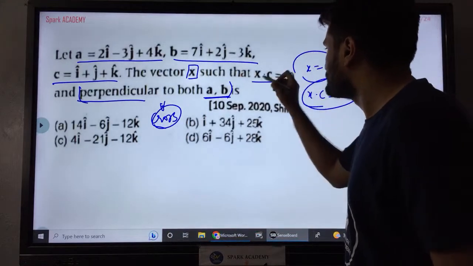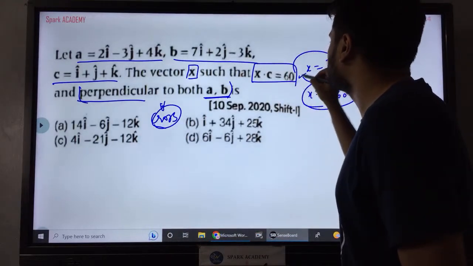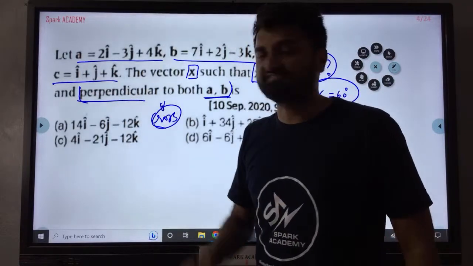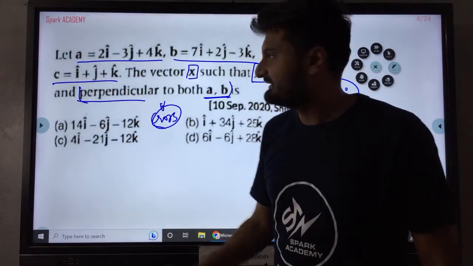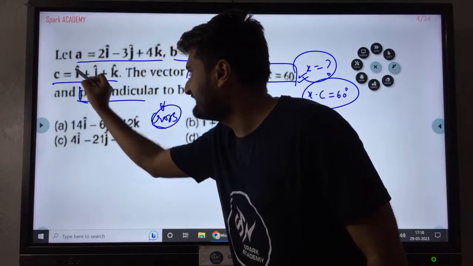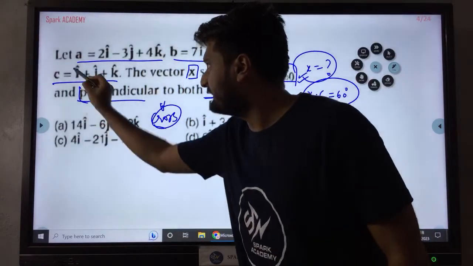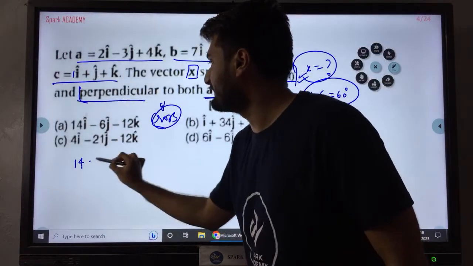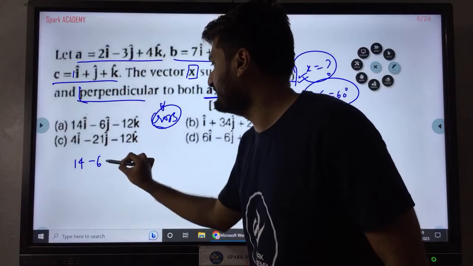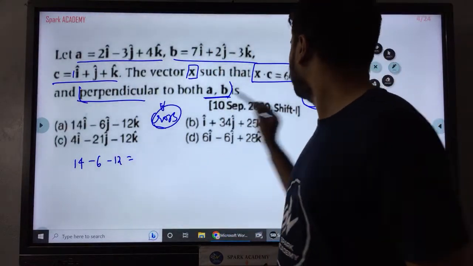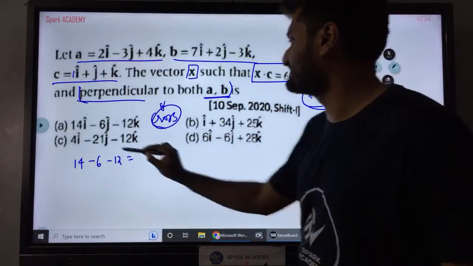Now look at this. The dot product with C should be 60. That means the option's dot product with C should be 60. Let's check the first option. How do you do the dot product? Always i with i, you need to do. So 14 into 1, that is 14. Minus 6 into 1, minus 6. Minus 12 into 1, minus 12. So is this equal to 60? It's not 60.